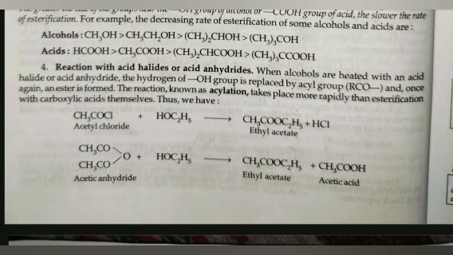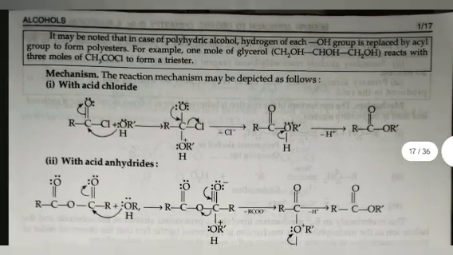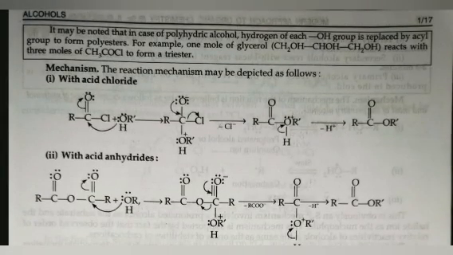The reaction, known as acylation, takes place more rapidly than esterification with carboxylic acids themselves. Thus, we have acetyl chloride plus C2H5OH giving rise to ethyl acetate plus HCl, and in the presence of acetic anhydride, it gives ethyl acetate plus acetic acid. It may be noted that in case of polyhydric alcohol, hydrogen of each OH group is replaced by acyl group to form polyester.